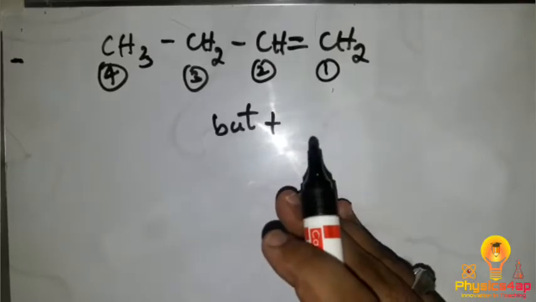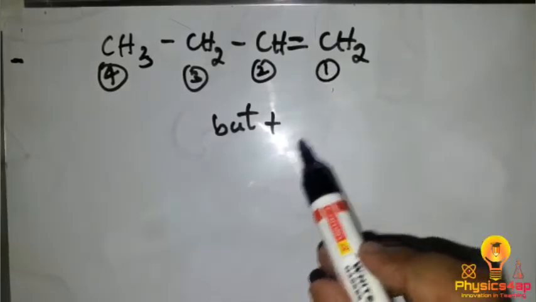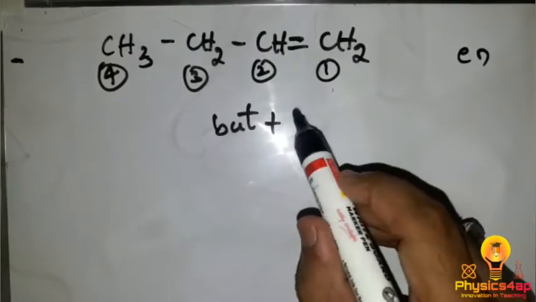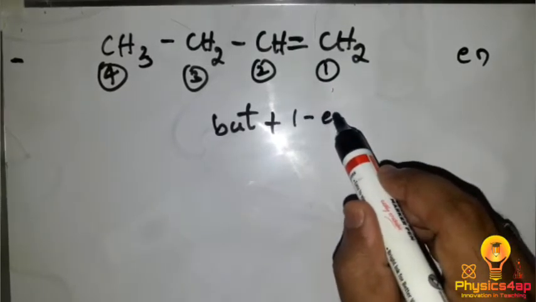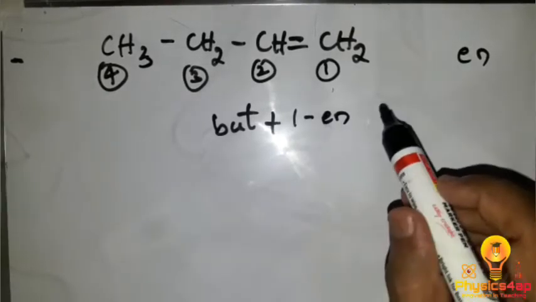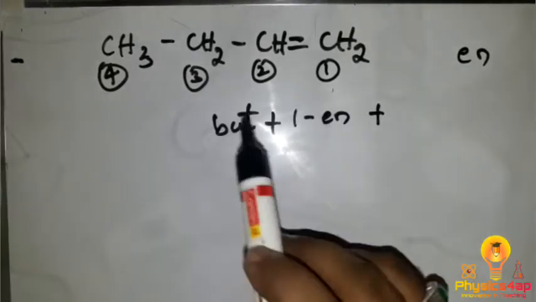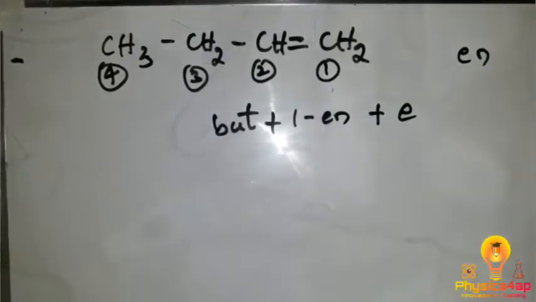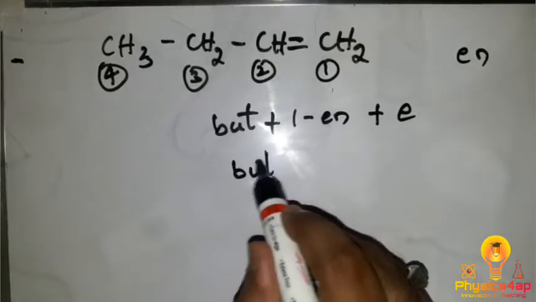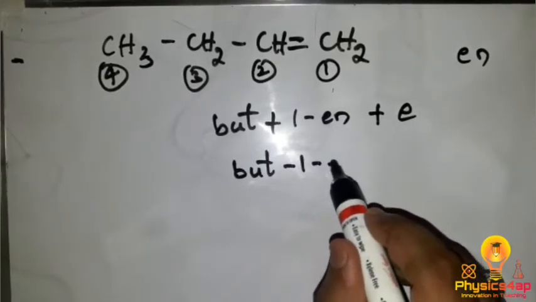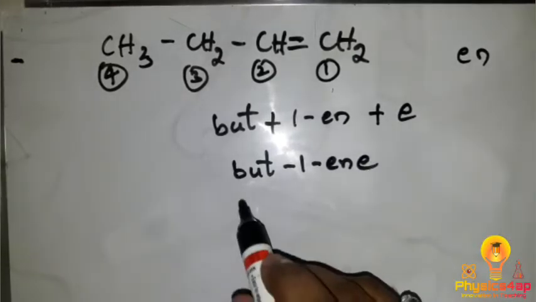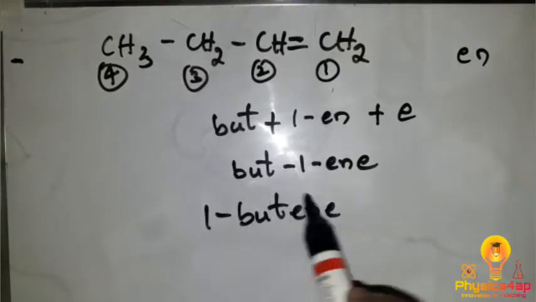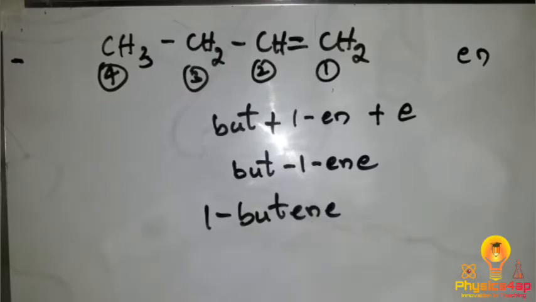So as there is a double bond, we have to write as ene. So that ene is present in the first position, so we write it as 1 hyphen ene, plus. So all are hydrocarbons, only carbons and hydrogens are present, so we write it as E. So when you combine, we get but hyphen 1 hyphen ene, or otherwise you can write it as 1 butene. That means at first position we have a double bond which is called 1 butene.